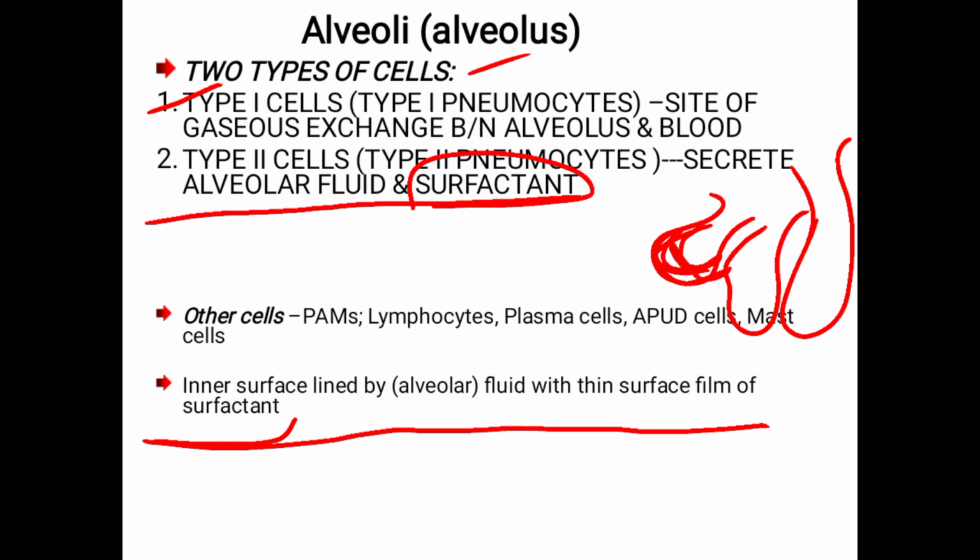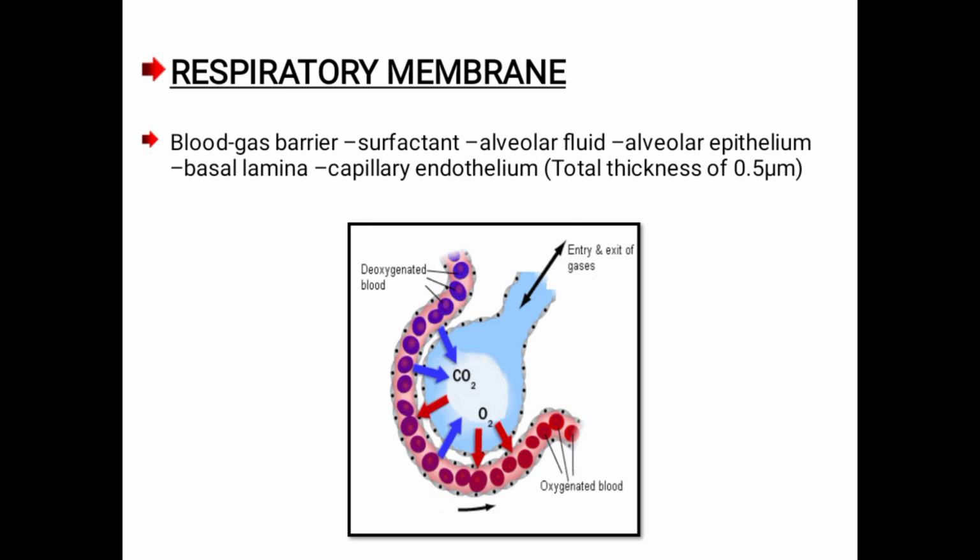Other than these cells, the alveoli also contain PAMs, lymphocytes, plasma cells, APUD cells and mast cells, which are all very important and involved in other functions. So that is the alveoli. Just remember the type 1 and type 2 cells: type 1 cells are involved in exchange of gas, and type 2 cells mainly secrete alveolar fluid and surfactant. Next, coming to the respiratory membrane.